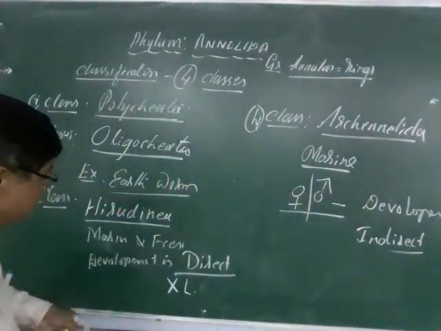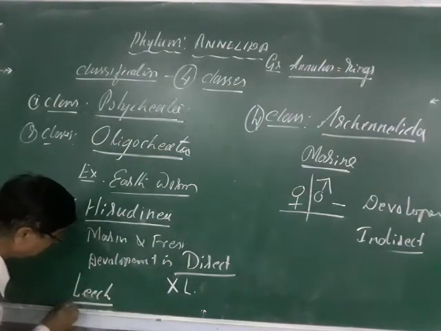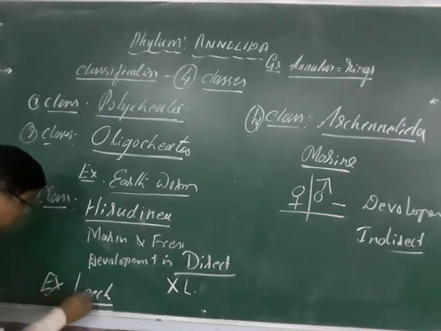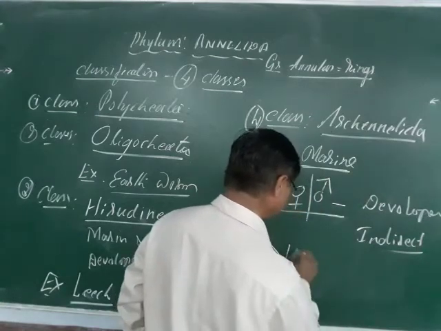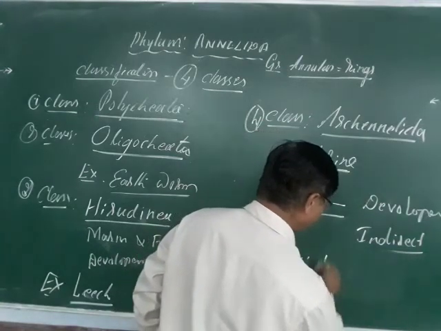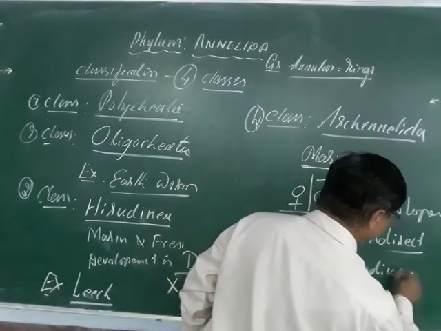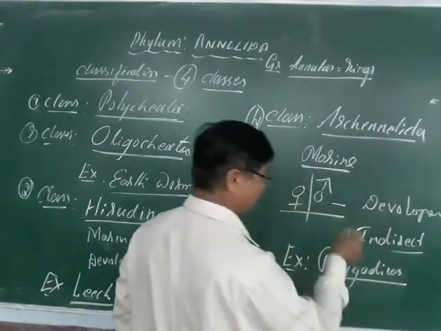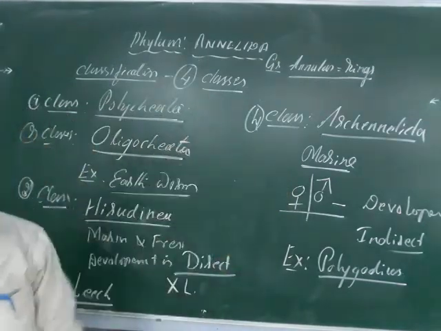Here I have not given the example. The leech is a good example here. And for Archiannelida, the typical example is Polygordius, which shows the exclusively marine form.